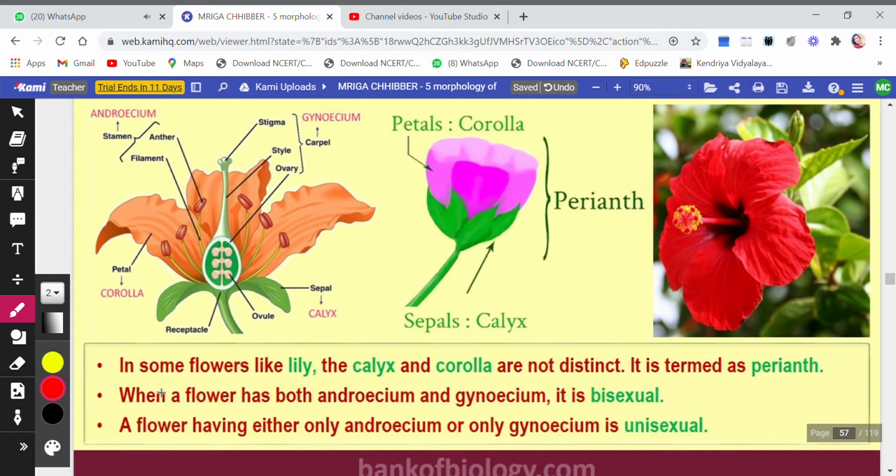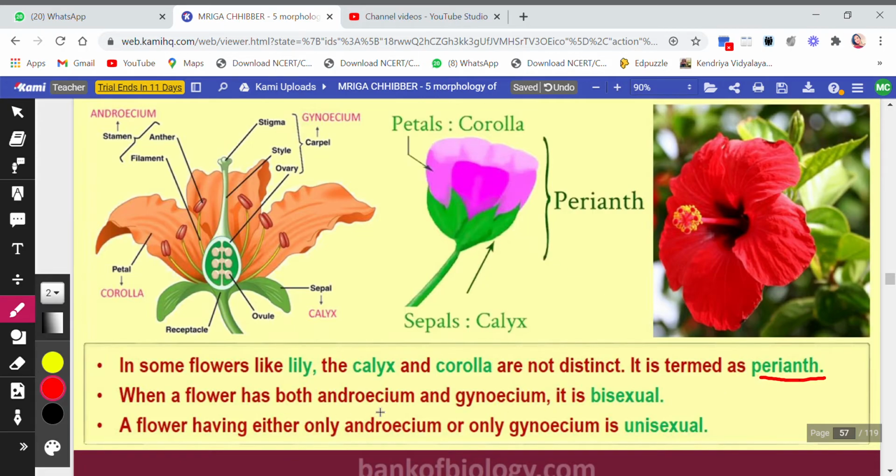Then we see here in some flowers like lily, calyx and corolla are not distinct. Okay, calyx and corolla are not distinct. That means they are not separate. They are one, and hence you can see here the calyx and the corolla are not distinct. So then we give it a term called perianth because they are not separate. They seem to be one. So it is called perianth.